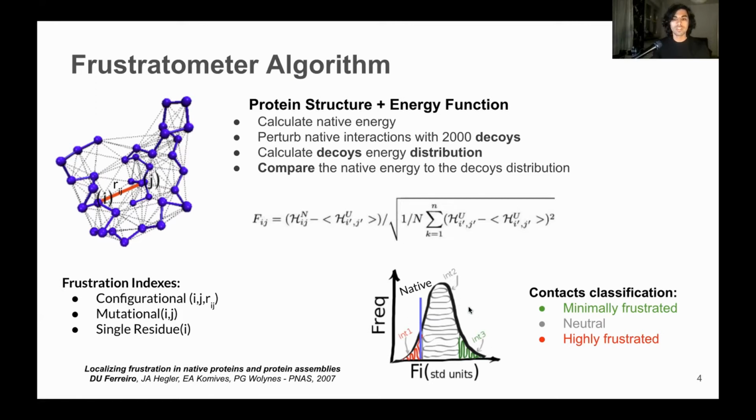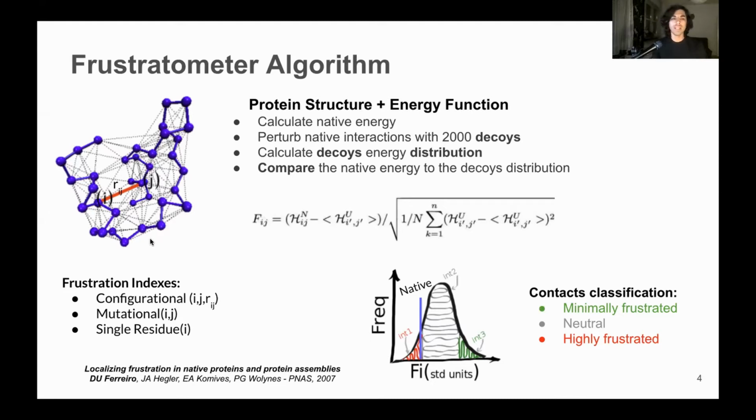If most of the distribution has lower energy than the native interaction, then we can say that this interaction is not optimized and is highly frustrated. If the opposite happens, and most of the distribution has a worse energy than the native interaction, then we can say that this interaction is optimized and is minimally frustrated. Otherwise, it's neutral.